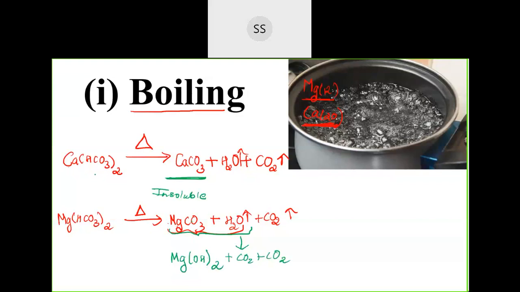Remember this. Calcium bicarbonate, when you are heating, forms calcium carbonate, and calcium, being larger in size, gets stabilized by the larger anion. So this is a stable compound which will be formed. It is insoluble, so you need to filter it and remove it. Then magnesium hydrogen carbonate, when you are heating, you can write the same compound first, because initially the breakdown will happen in a similar fashion. But magnesium, if you keep it for a longer time, combines with water.